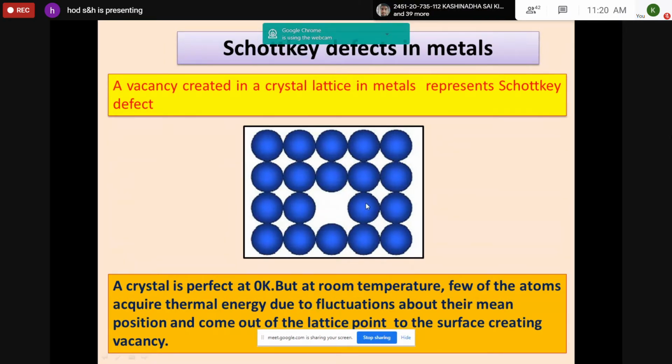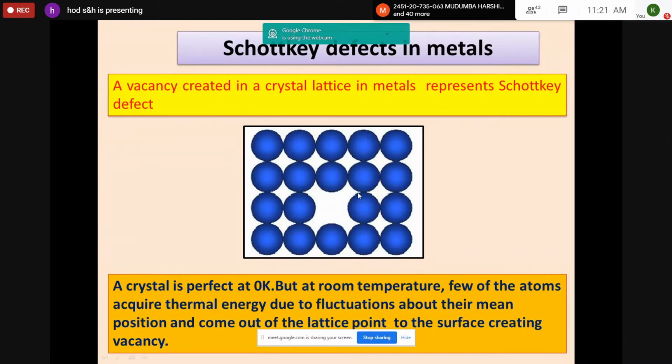At 0 Kelvin, absolute zero temperature, the crystalline arrangement in three-dimensional space is very perfect, and the regular arrangement of atoms will be there. But as the temperature of the metallic crystal increases, a few of the atoms acquire certain thermal energy and vibrate from their mean position, and they come out of the lattice to the surface, creating a vacancy. That means, because of the thermal energy absorbed by the atom, it vacates its position and moves to the surface of the crystal. So this type of defect present in the metal is called a Schottky defect in metals.